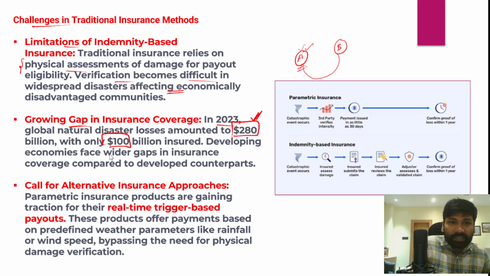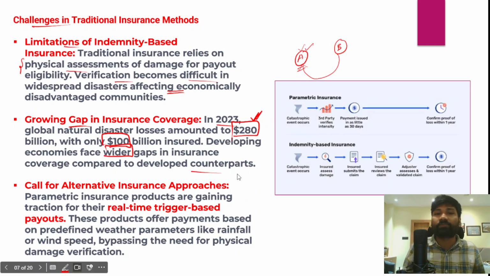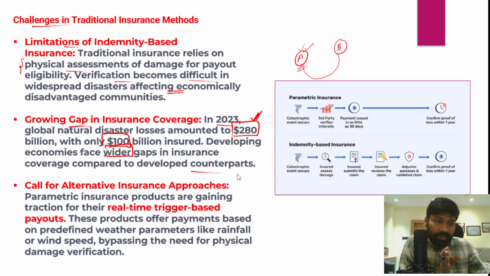And in fact, developing economies have been facing wider gaps in insurance coverage compared to several developed countries, and there is a need to minimize this gap. At the same time, the limitations of traditional insurance methods call for alternative insurance approaches.